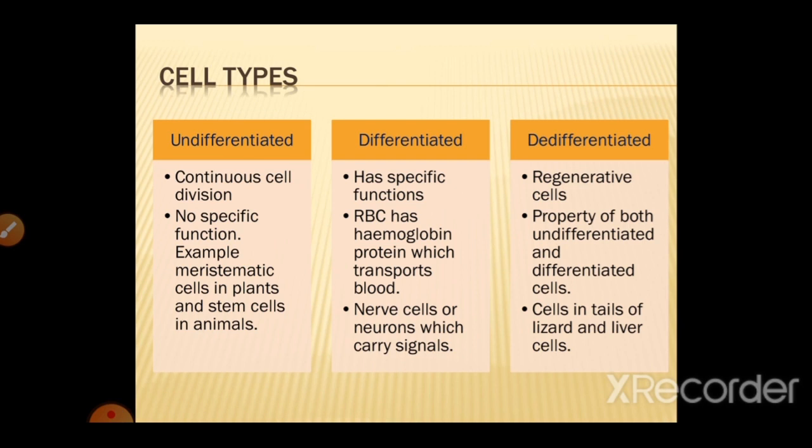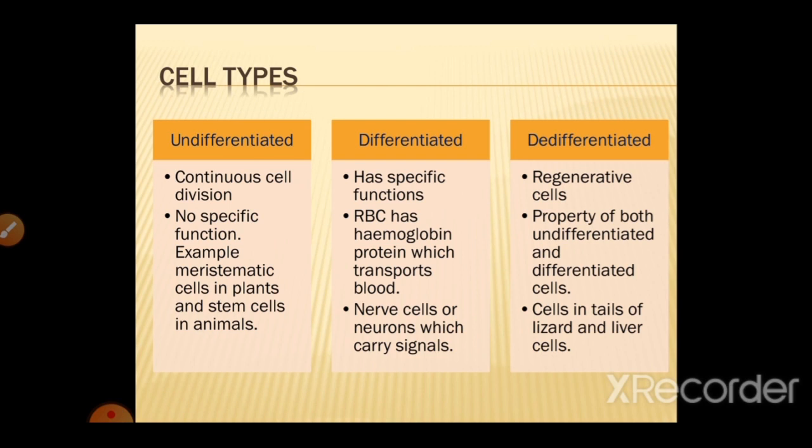The examples are meristematic cells in plants and stem cells in animals. So the meristematic region in the plant is the growing regions, like the shoot bud, root bud. These are the meristematic region, that is the growth region. So these are undifferentiated and they are in a state of continuous cell division. And then there is the stem cell, which forms other types of stem cells and gives rise to organ systems. Here the stem cells are not assigned specific functions. They just divide and then they give rise to different types of stem cells like multipotent, totipotent, oligopotent, pluripotent, and then in turn they form organ systems.